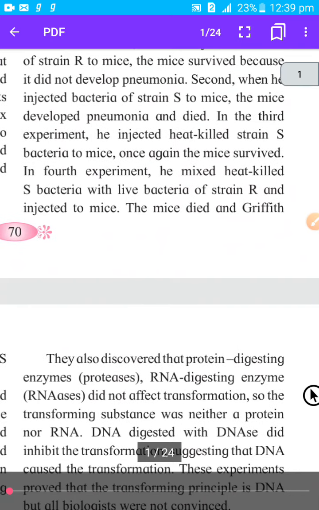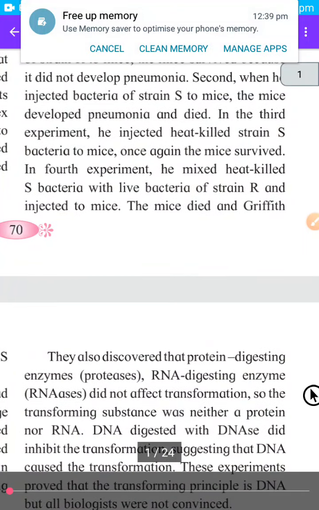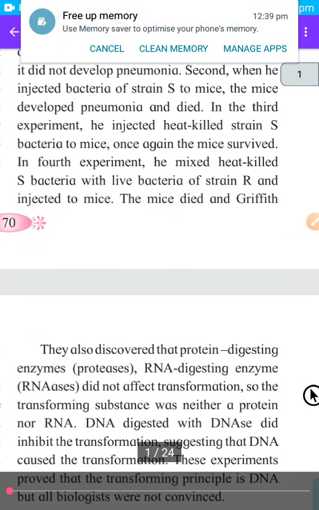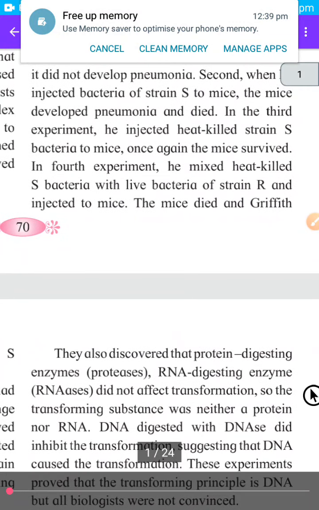So S type or smooth type of bacteria were pathogenic, means they can cause pneumonia. That's why mice died. Okay. Then in the third experiment, he injected heat-killed strain S bacteria to mice. Once again the mice survived. He injected heat-killed, means he killed the S type of bacteria with heat. When he injected the heat-killed bacteria into the mice, to his surprise, these mice survived.